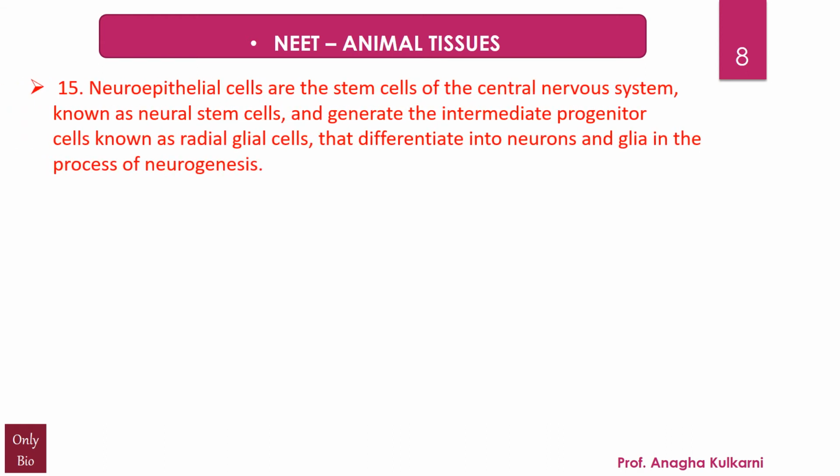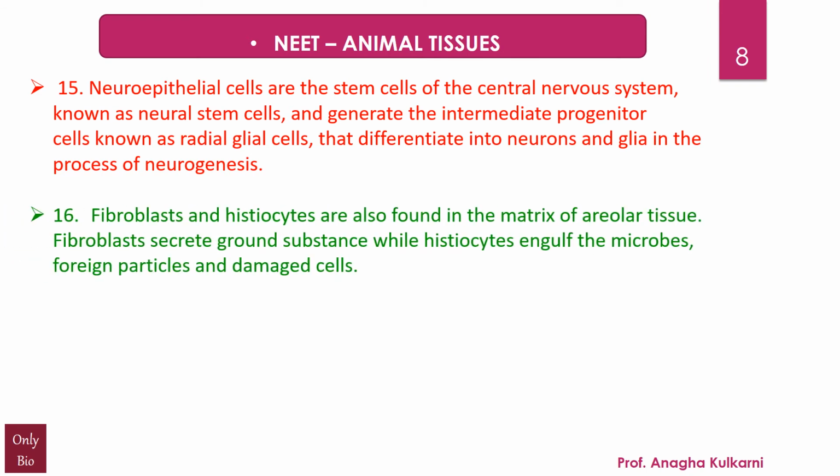Point number 15. Neuroepithelial cells are the stem cells of the central nervous system known as the neural stem cells and generate the intermediate progenitor cells known as the radial glial cells that differentiate into neurons and glia in the process of neurogenesis. Friends, this point you will understand it better if you have already done a chapter, that is nervous coordination.